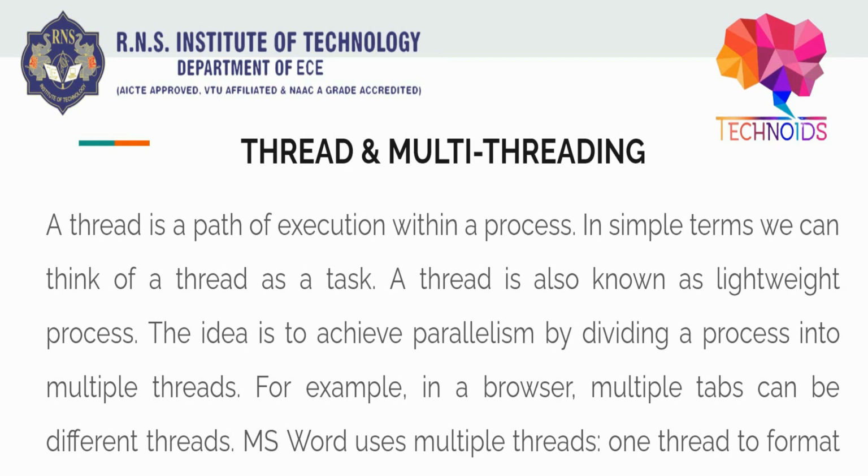Another thing is, a thread is dependent on another thread, unlike processes, which are independent of other processes. So a thread is basically a task, but all these threads are dependent on each other. Like the example of drawing and painting I told you: one thread is the task to draw, another thread is the task to paint, and another thread is to hang the painting on the wall. So we have 3 threads which are dependent on each other.